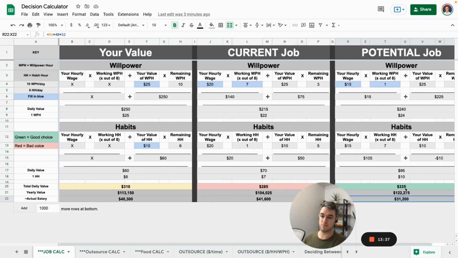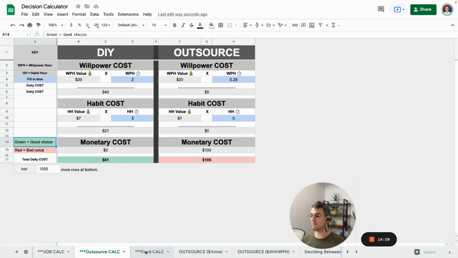Yeah, you're only getting paid this much now, but that day is worth this much based on your perception of these. If you think this is like 35, that makes it way more if you're only getting paid 20. If you think it's, I don't know, 20 as well, and you think that's 10, let's say this is $10 an hour for that. It's all plug and play to make the choice obvious to you in this case. So these 2 numbers happen to be really important for the rest of these as well.